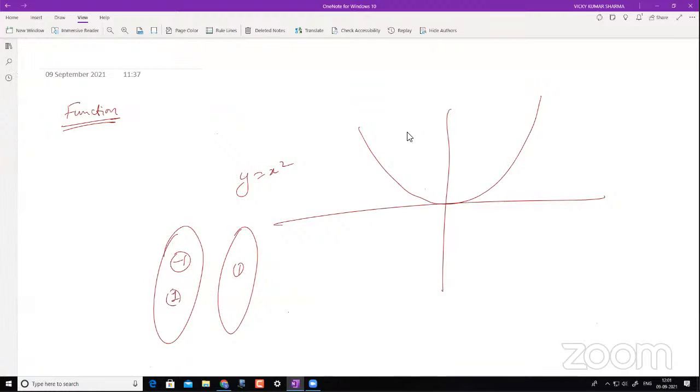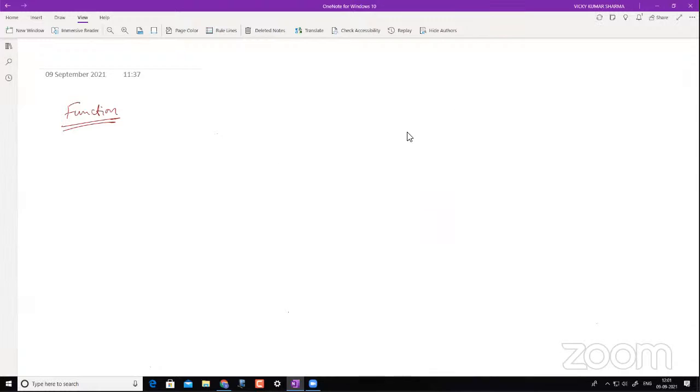What do you mean by unique images? This should not be happening: this is not a unique image in your set B, because when one input is giving you two values like 2 and 3, this is not a unique image. Okay, sir, got it. Also, does that mean that if we say y square is equal to x, then it is not a function? Just a minute. Sir, a horizontal parabola is not a function?